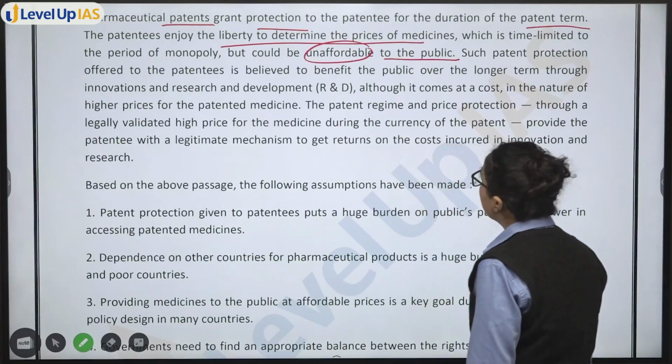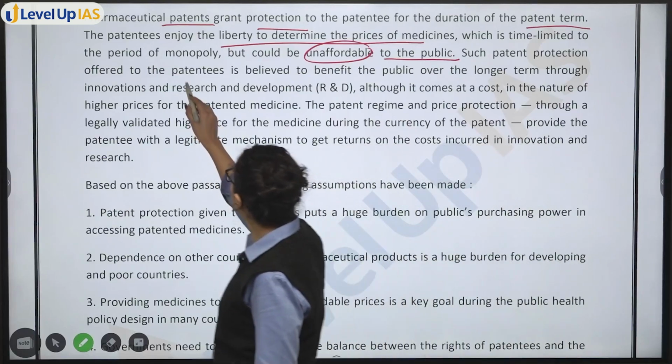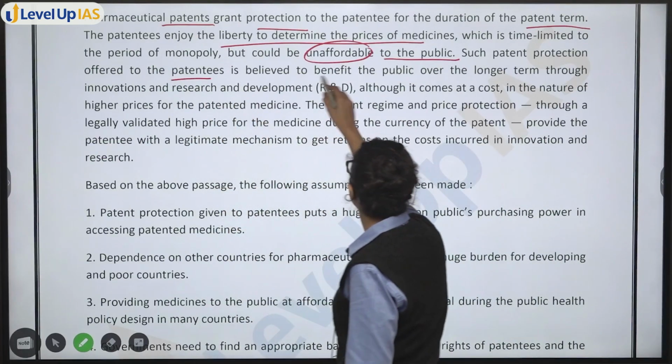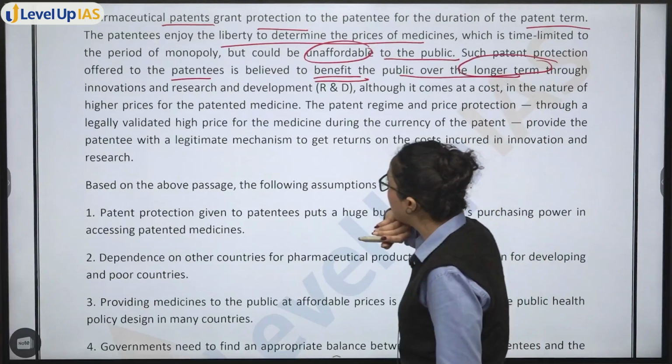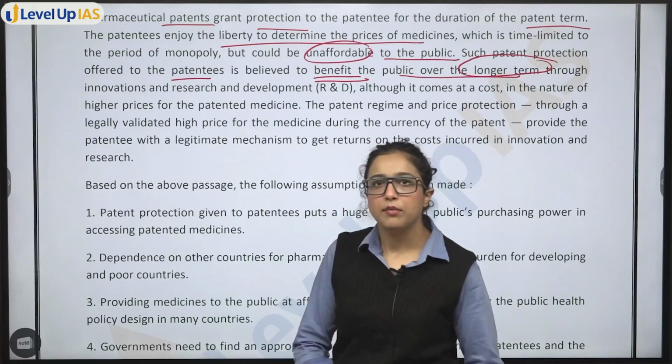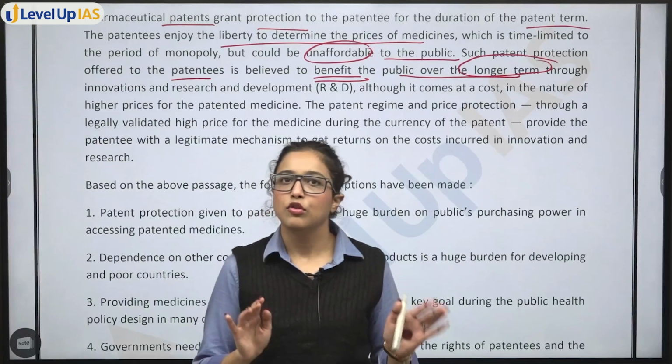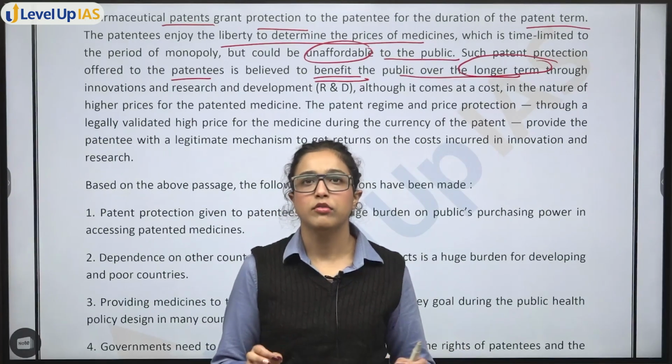Then you have: such patent protection offered to the patentees is believed to benefit the public over the longer term. So what we are saying is, let's say you get a patent for 10 years, so for 10 years the product will be unaffordable.